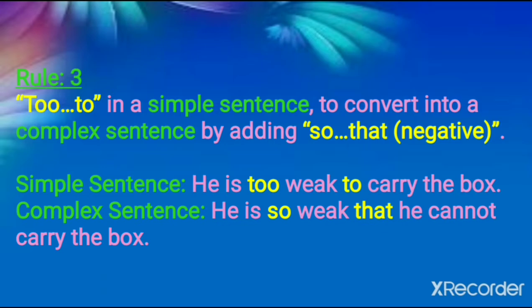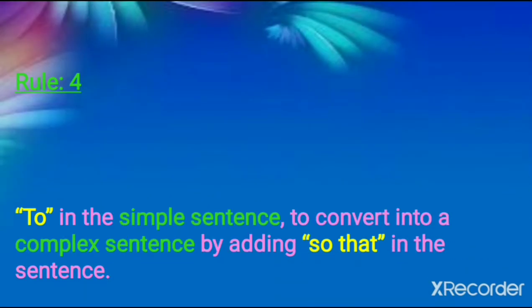So once again, simple sentence: He is too weak to carry the box. It means that he cannot carry such a huge box, or he cannot carry the box because he is too weak. In the next sentence, the meaning hasn't changed, but just by adding a few words, the form of the sentence has changed. The meaning remained as it is. See, in the second sentence: He is so weak that he cannot carry the box. Same meaning.